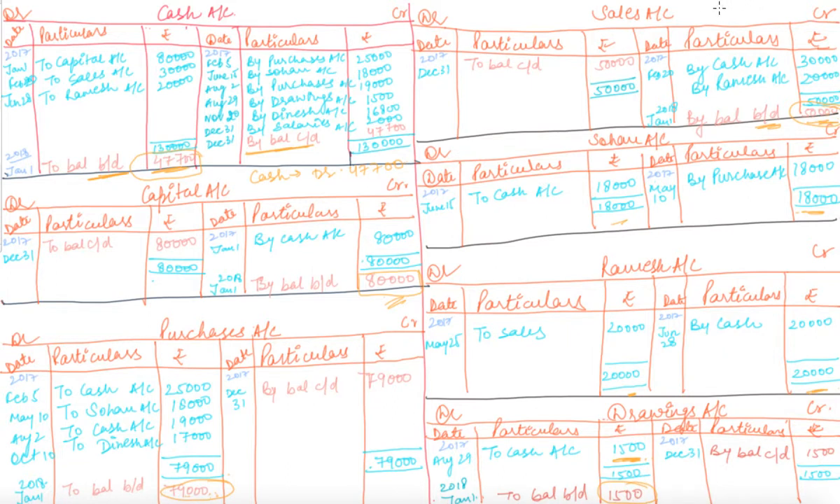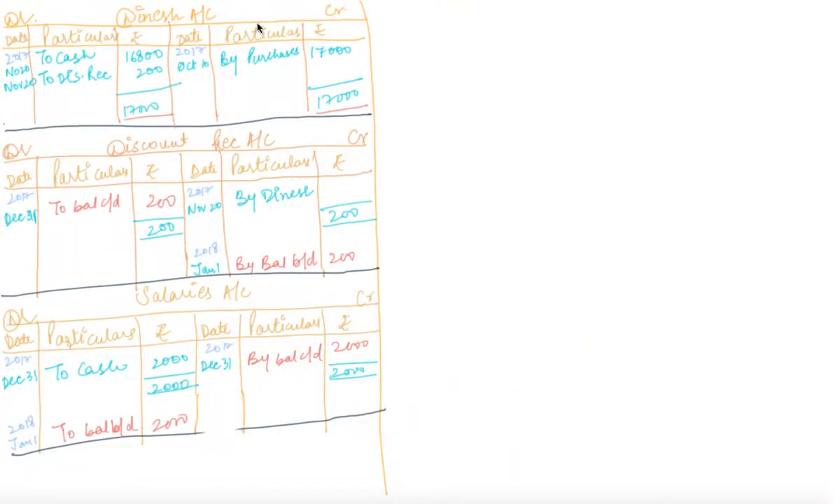Now coming towards our left three accounts. Finally, our last three ledger accounts. First one is Dinesh, which is also settled completely and has zero balance. Coming towards the next ledger account, that is discount received account, in which we have 200 of credit balance, and the salary account, being an expense account, obviously its balance will be on the debit side, that is rupees 2000.